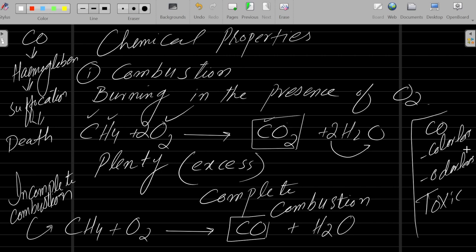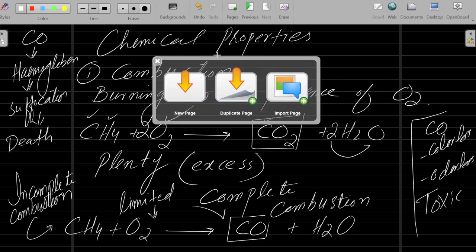So there are two types of combustion: complete combustion when the supply is excess oxygen. If the supply of oxygen is limited, it is incomplete combustion. If the supply of oxygen is limited, one of your products would be carbon monoxide. Understand? So next we have